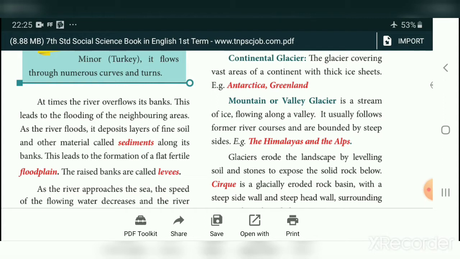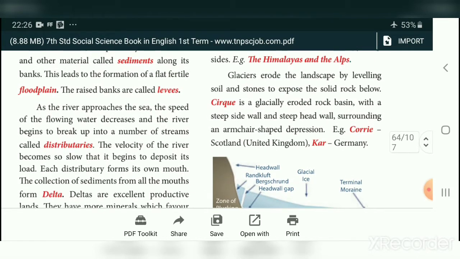It usually follows river courses and is bounded by steep sides. Examples are the Himalaya and the Alps, which are covered with some ice. This we call a mountain or valley glacier.